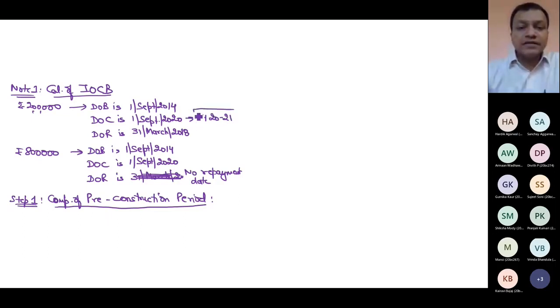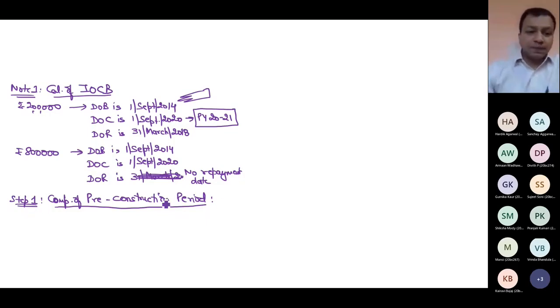So have you paid interest, or is interest payable before the previous year 2021? Yes, because I took the loan in 14. So I must have paid interest during 14-15, 15-16, 16-17, 17-18, 18-19, and in fact 19-20 also. So I have to compute the pre-construction period.